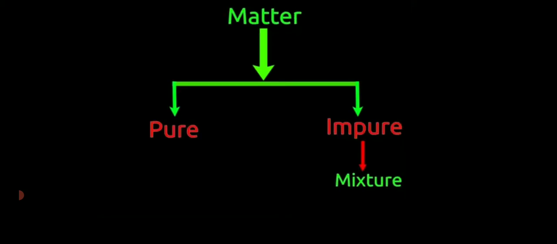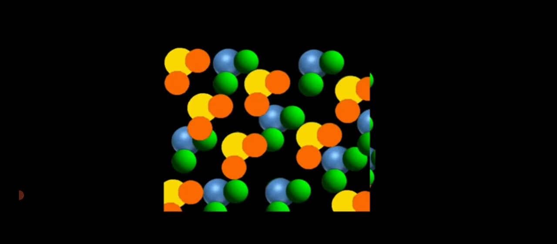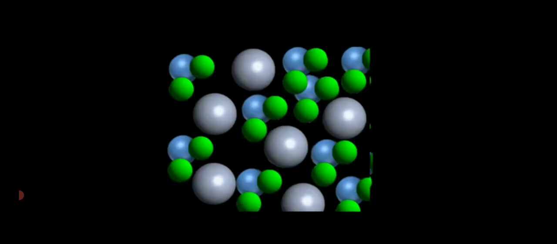And impure matter is known as mixtures. Mixtures are formed by mixing elements or compounds together. A mixture can be a combination of different elements, or a combination of different compounds, or a combination of compounds and elements.